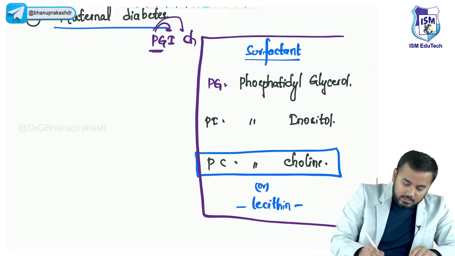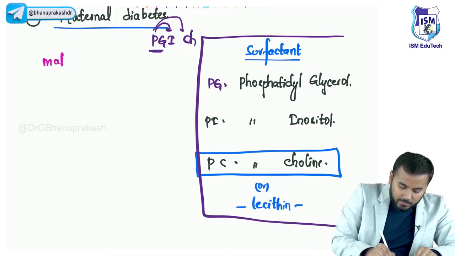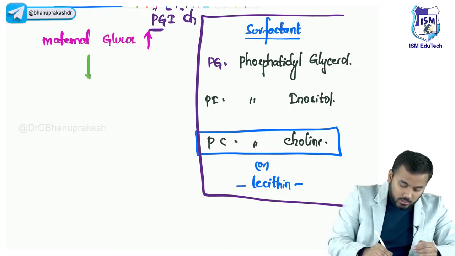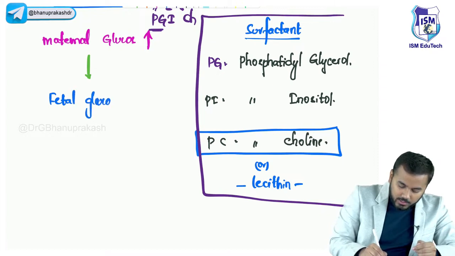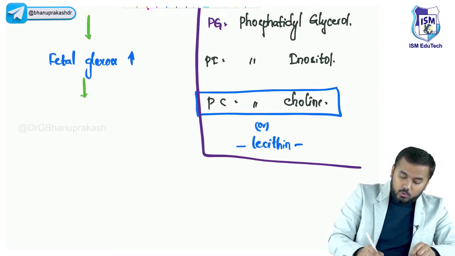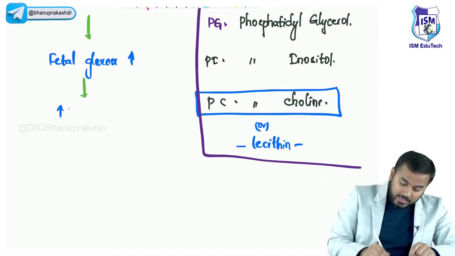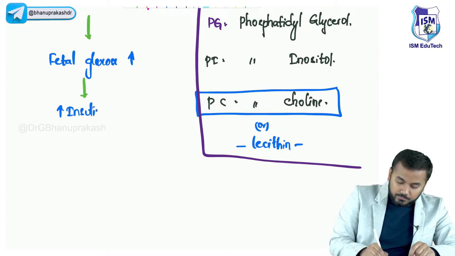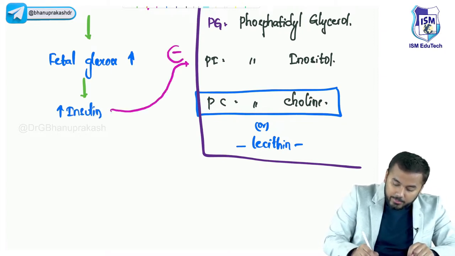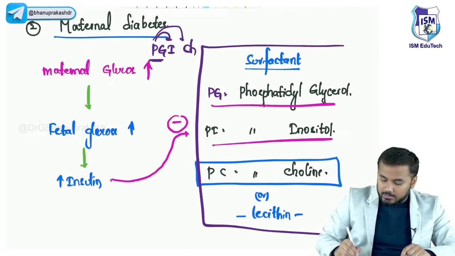So what I was telling is, if the maternal glucose levels are high, automatically this will affect the fetus also. So obviously the fetal blood glucose levels also will be high. So whenever there is increased fetal blood glucose, what will happen? There is increased release of insulin. And what is this insulin going to do? This insulin will inhibit all these three important things.